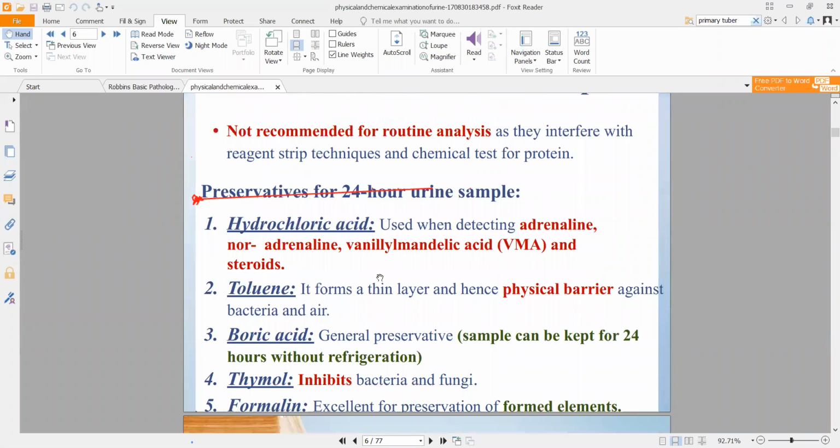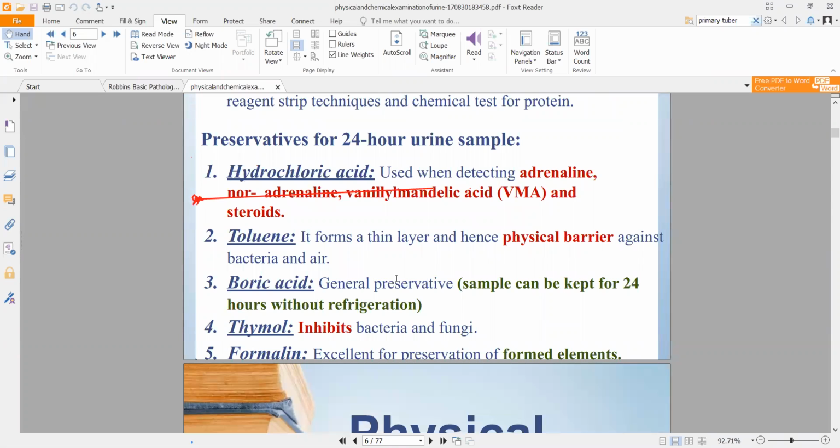You can use HCl, you can use toluene, you can use boric acid, thymol, or formalin. Formalin is the most common one that is used. Sometimes HCl can also be used. Clinically, most of the time HCl or formalin is used. The others not so much. Thymol may be used if you are suspecting a fungal infection.